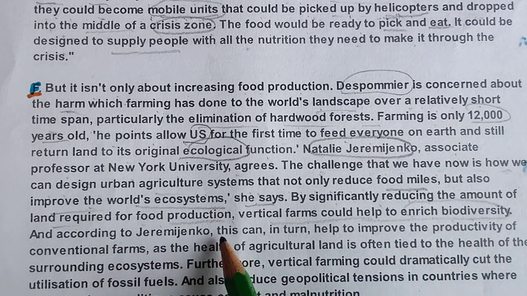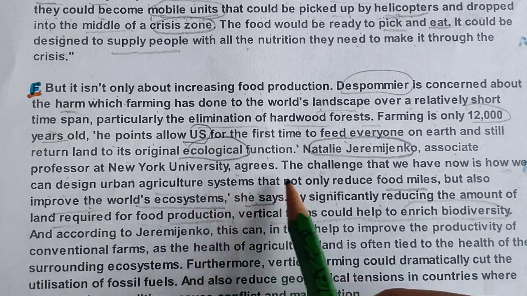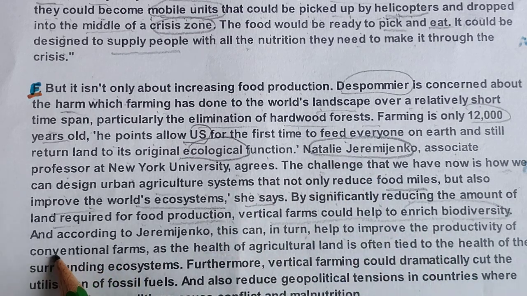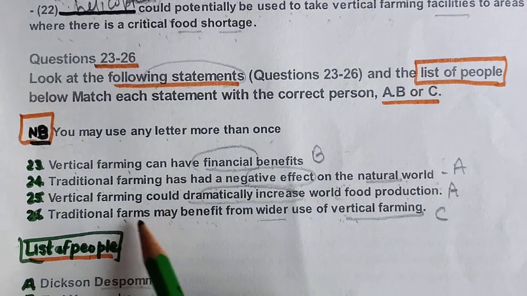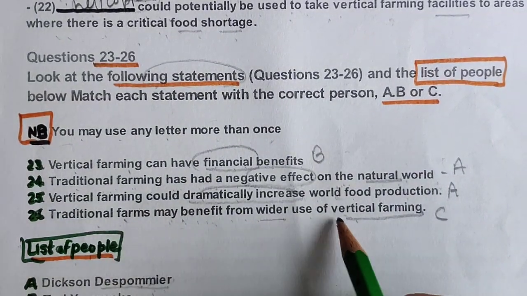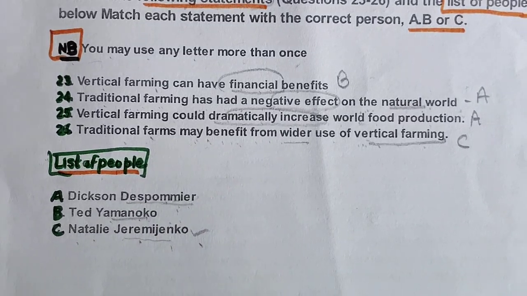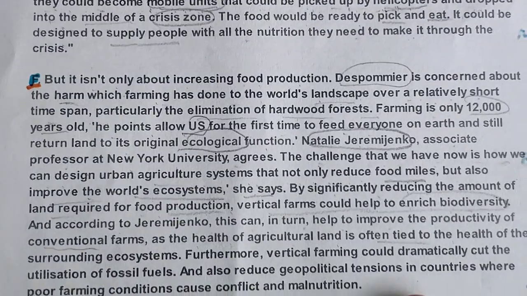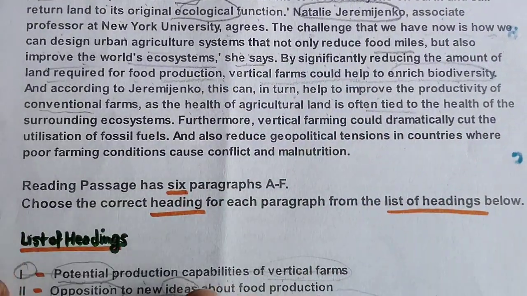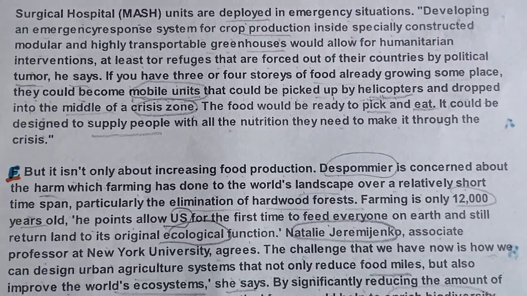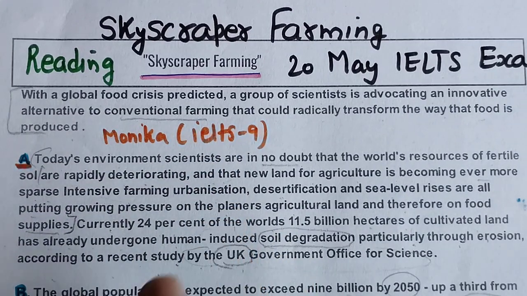According to this person, this can help to improve the productivity of conventional farms, as the health of agricultural land is often tied to the health of the surrounding ecosystem. So traditional farms may benefit from wider use of vertical farms. That was written by this C person. So in this paragraph we have found this location. The reading we have done is Skyscraper Farming. Okay, thank you so much.